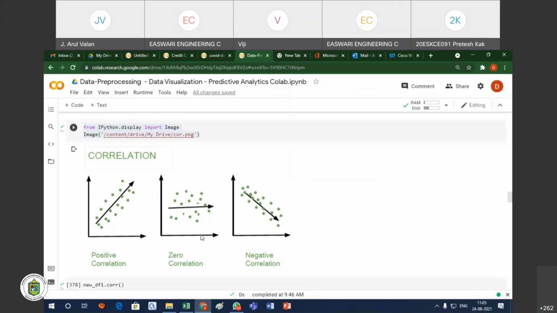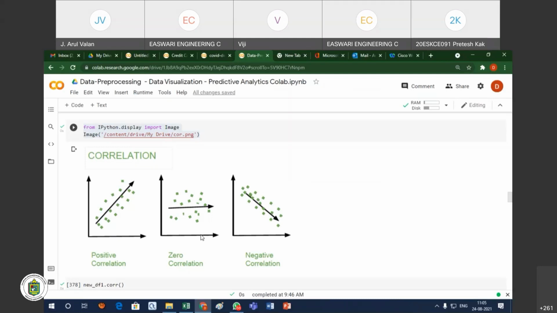Suppose you increase the speed from 40 to 80 kilometers per hour. Then you will reach within 30 minutes. So that means the time taken to reach the destination is decreasing.